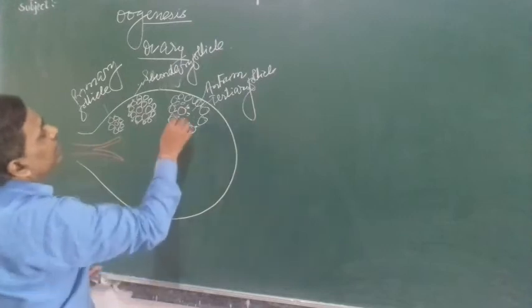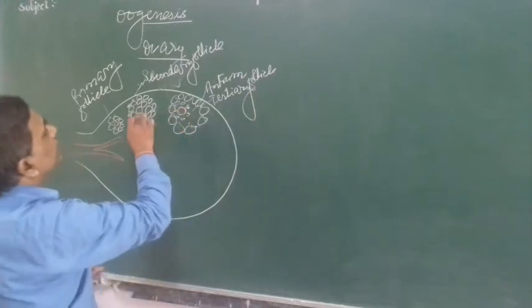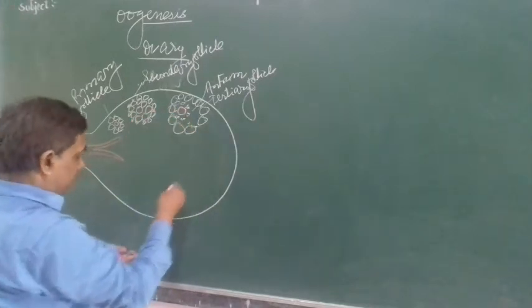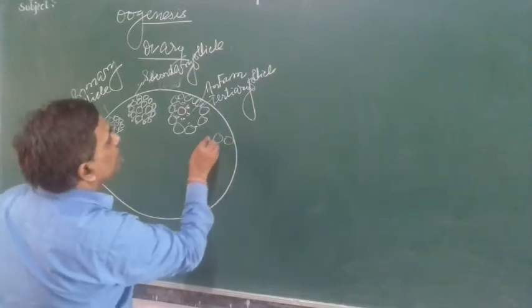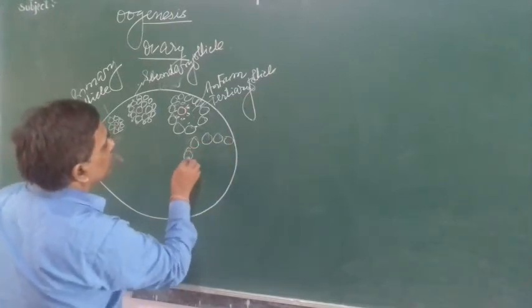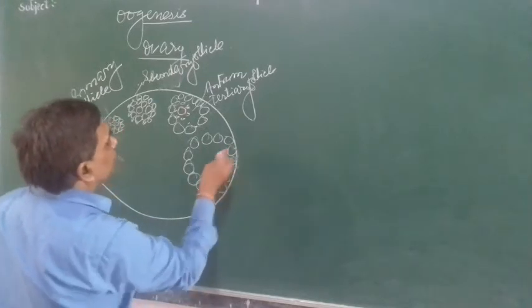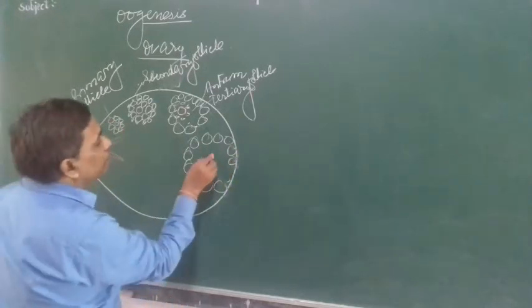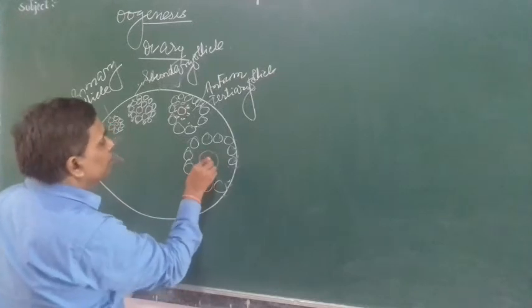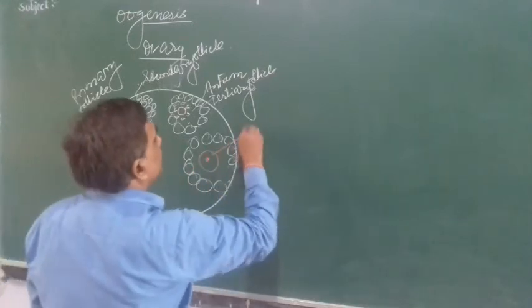Here in this tertiary follicle, the primary oocyte divides by meiosis first, and it forms this secondary oocyte.